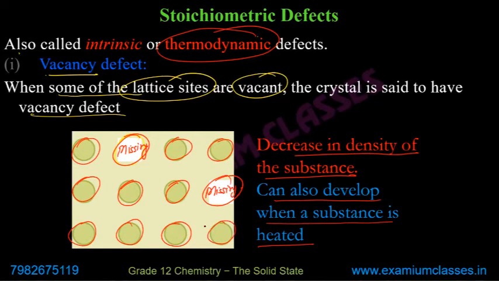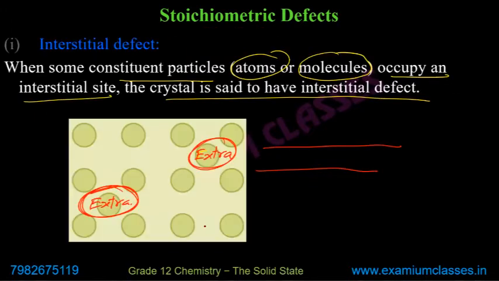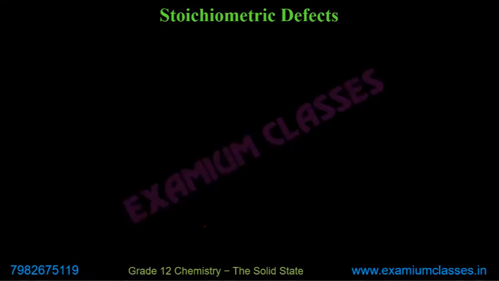If it is ice, all molecules are H2O, H2O, H2O. Similarly, in interstitial defect, all atoms are the same. So there are no two different types of atoms or molecules. But the other two stoichiometric defects, Frankel defect and Schottky defect, are shown by ionic solids.